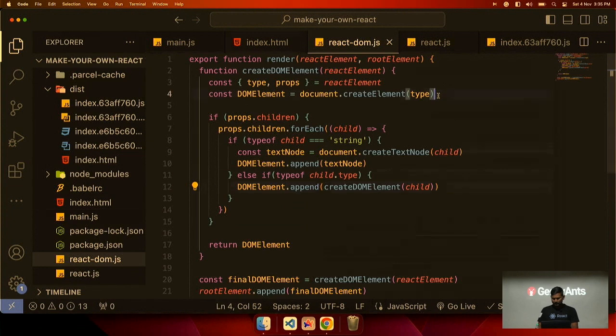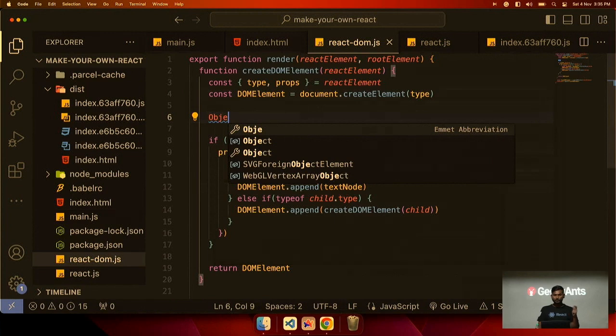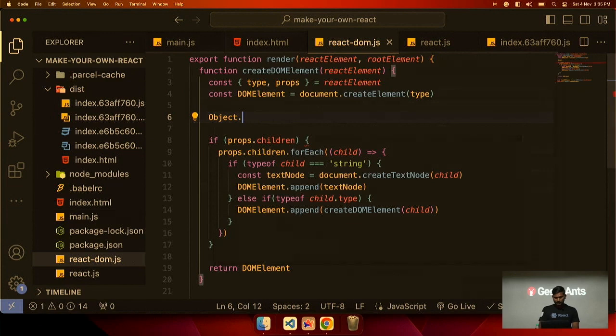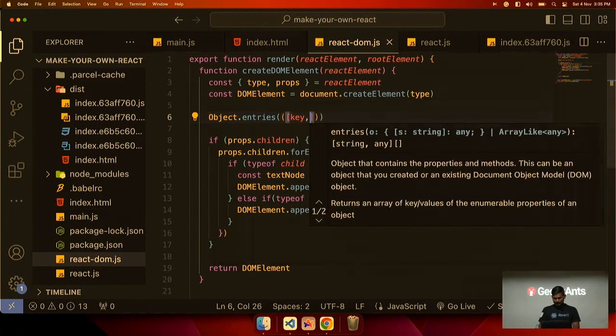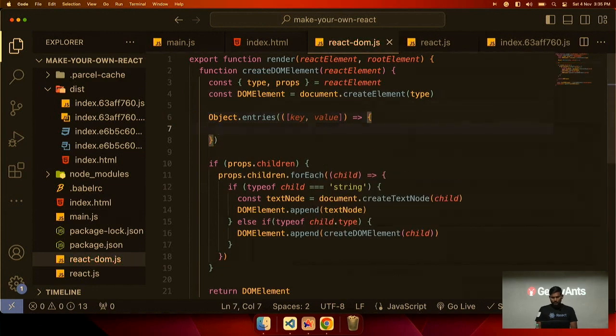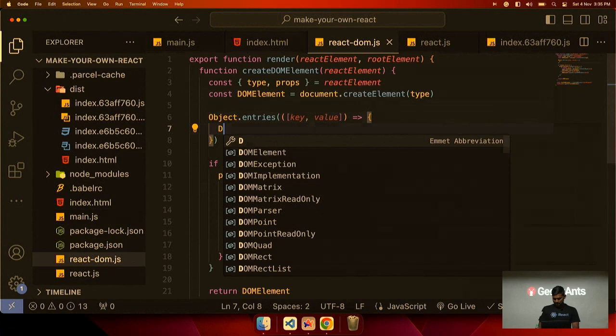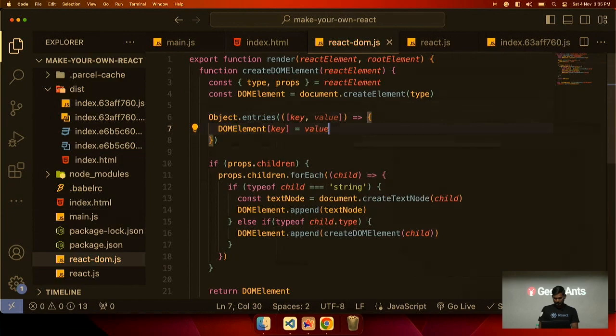So we can do it here above. So we will do object, like this prop is an object. So we will map over each prop. Like there can be class, there can be ID, there can be on-click handler. So we will map on this Object.entries, and we will get here key and value. So DOM element, dynamically we will set the key and value.